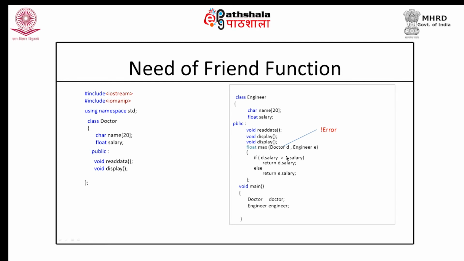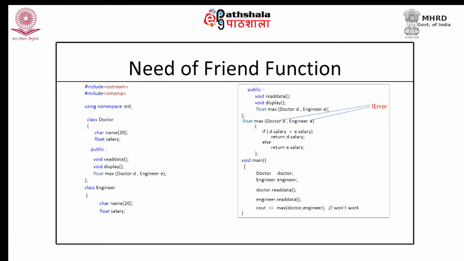So, what do I do? Let me try the third option, that is of making the max function not the member of either of the classes. Let us try to make it an independent function outside the classes. The moment I make it a function outside the classes, D dot salary will be an error and E dot salary will be an error, both will be an error.